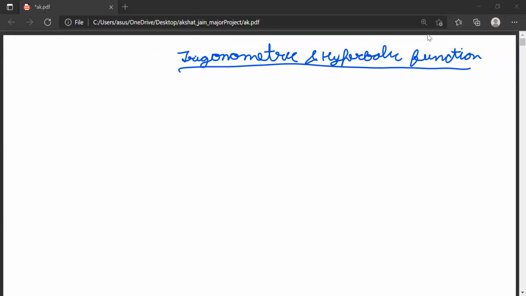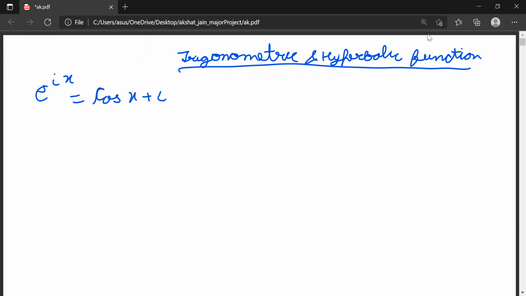Hello friends, as in the last lecture we have read about logarithmic functions. Now we will read about trigonometric and hyperbolic functions. In the same way we read about the logarithmic function, we will find the value of cos z and sin z. So I know that e to the power ix is equal to